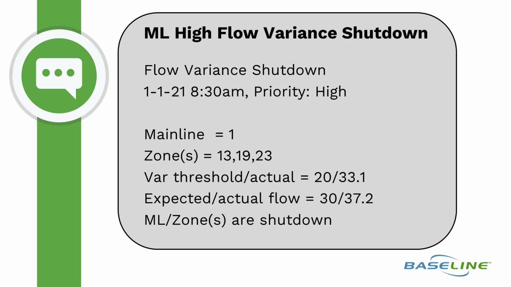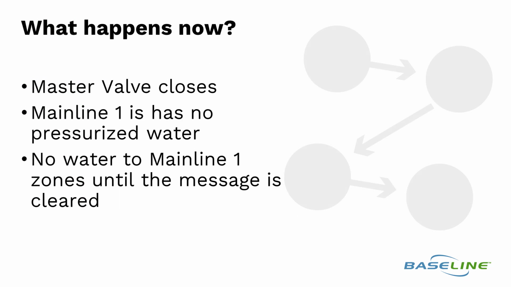Expected versus actual flow equals 30 versus 37.2. Mainline zones are shut down. What happens now? The master valve closes, Mainline 1 has no pressurized water, and no water will be supplied to the zones on Mainline 1 until the variance message is cleared.